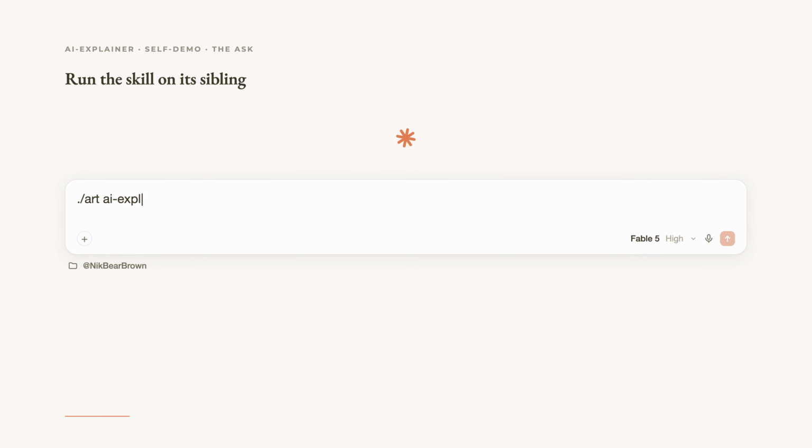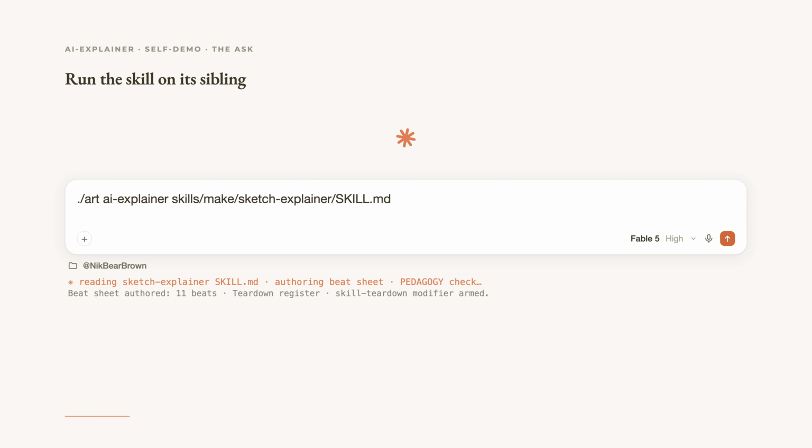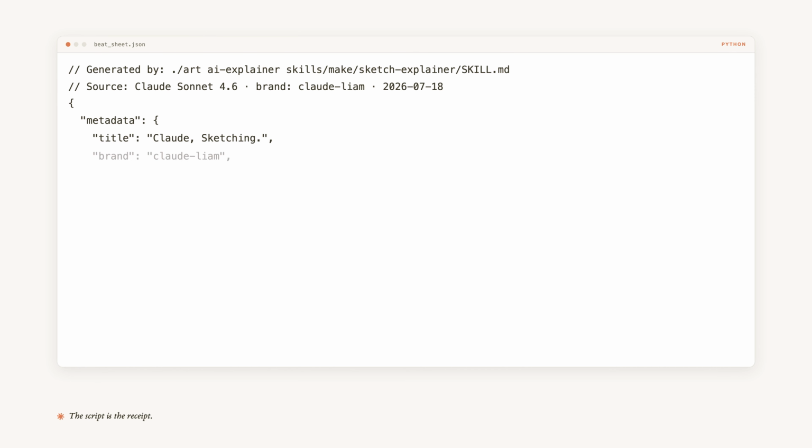Let's self-demo. I can't run myself on myself, that gets recursive, so here's the next best thing. Watch the skill run on its closest sibling, Sketch Explainer. One command. The skill reads Sketch Explainer's entire SKILL.md, it authors the beat sheet, 11 beats in the teardown register. It runs the pedagogy check, then it cues audio. The ask that triggers all of it, one line at the terminal. And here's the result, a beat sheet.